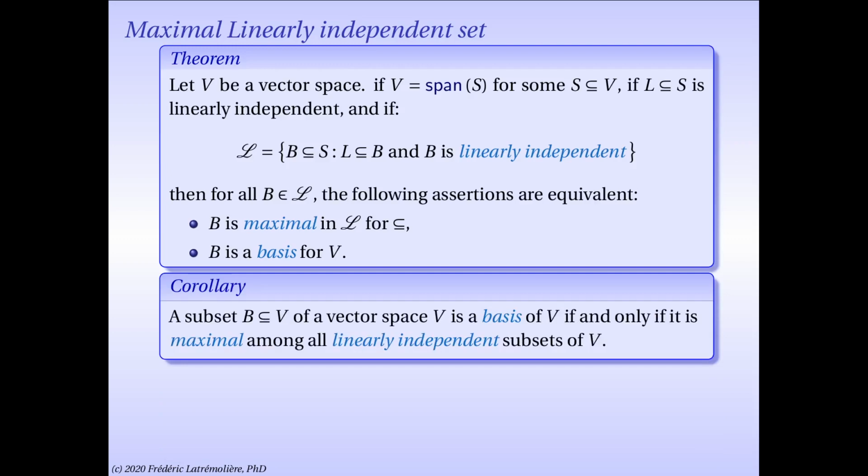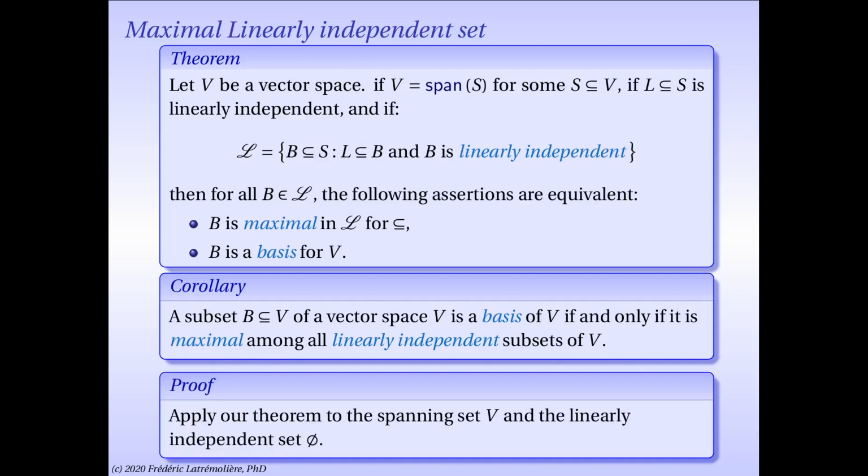So now we get an important corollary of our theorem. A subset B of a vector space is a basis for that vector space if and only if it is maximal among all linearly independent subsets of your vector space. And the proof is immediate. It follows from our theorem by setting the spanning set S to be the entire vector space and the linearly independent set L to be the empty set. Then the conclusion of our theorem is exactly a corollary.